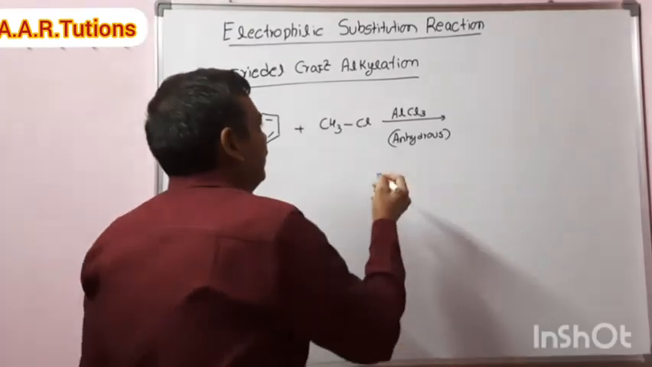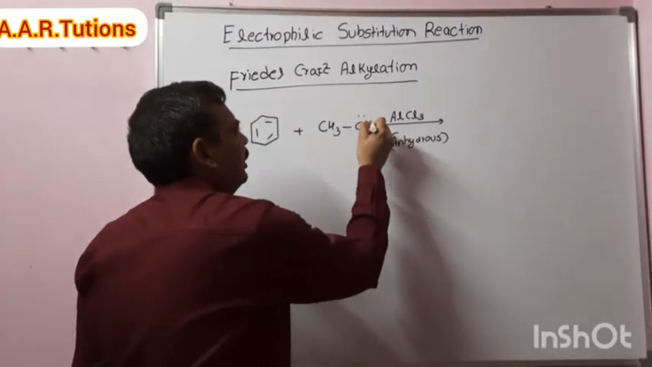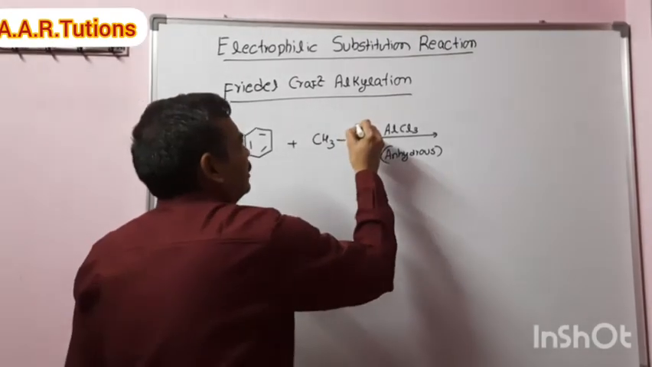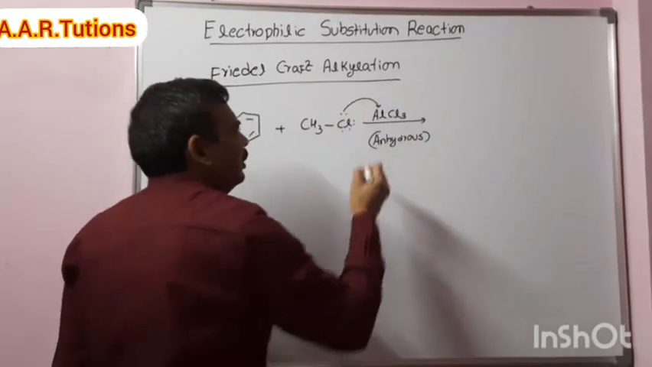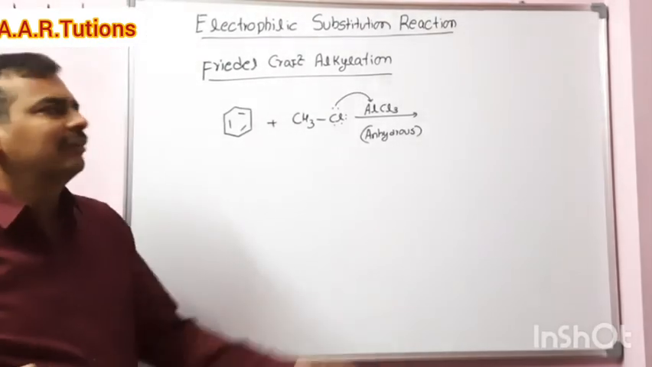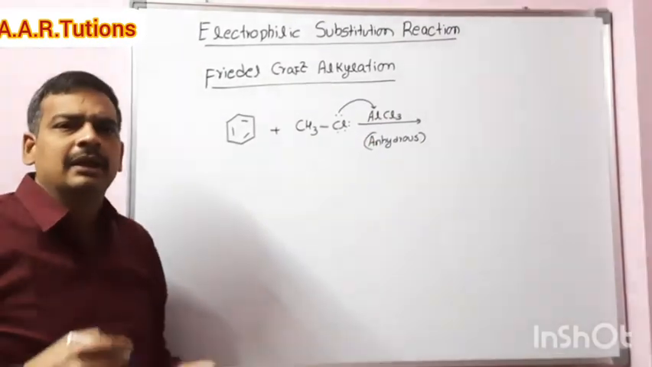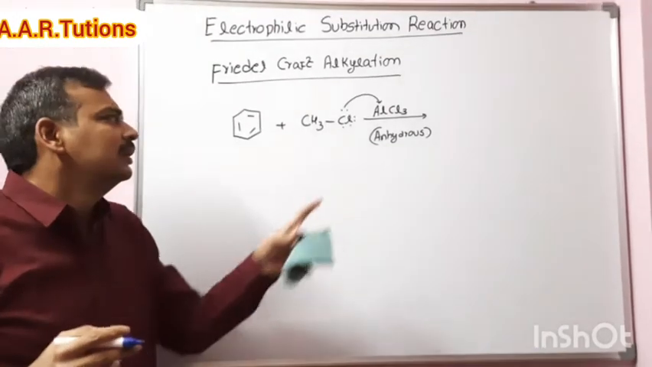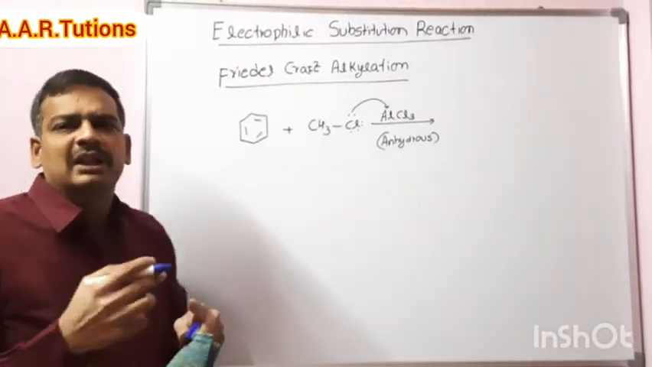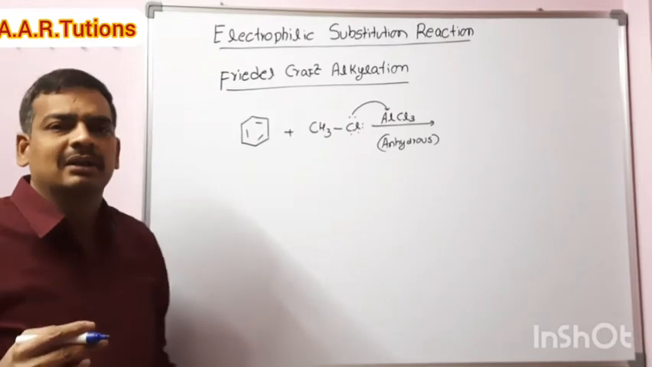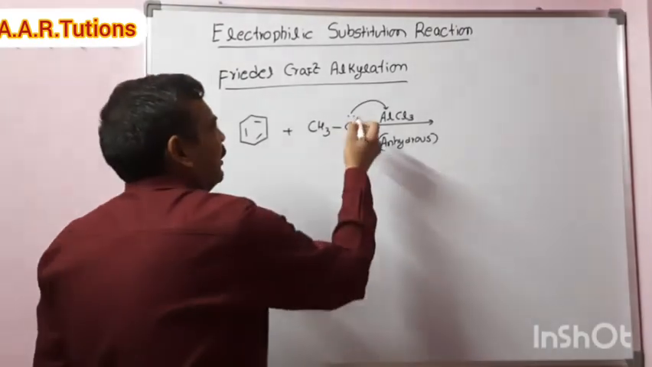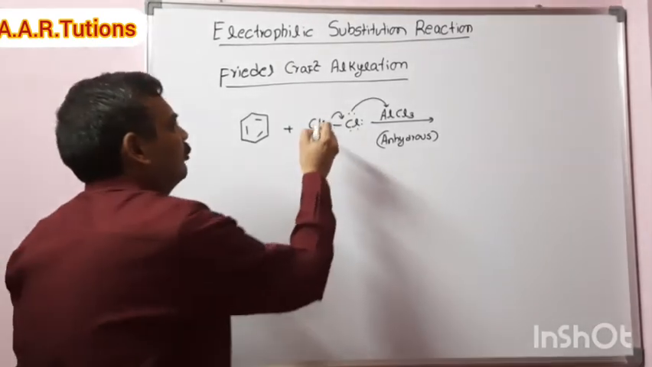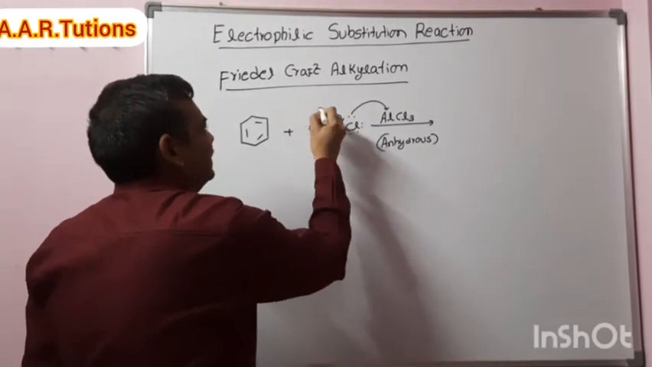What is happening here? There are three lone pairs of electrons on chlorine. One of the lone pairs forms a coordinate complex with AlCl3, because AlCl3 is electron deficient. It has only 6 electrons in its outer shell and needs 2 more to get an octet configuration. Then the bond pair shifts towards chlorine, and the electrophile is generated on CH3.